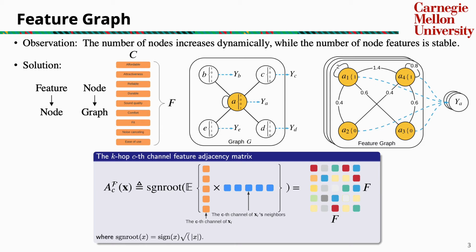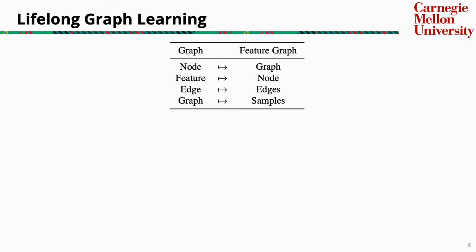To establish the relationship of those feature nodes, we also need to construct the feature adjacency matrices. In the regular graph, all the nodes can have different neighbors. Thus, their node features are also connected, hence their feature connection information is encoded into their neighbors. To extract this information, we calculate their cross-correlation matrices between a node and all its neighbors to construct the feature adjacency matrix. This results in a single and independent F by F matrix for each node, which can describe a feature graph. Therefore, by having a feature graph, we convert nodes into graphs, turn features into nodes, and construct edges from their neighbors. Thus, the regular graph becomes multiple samples in the problem of lifelong graph learning.